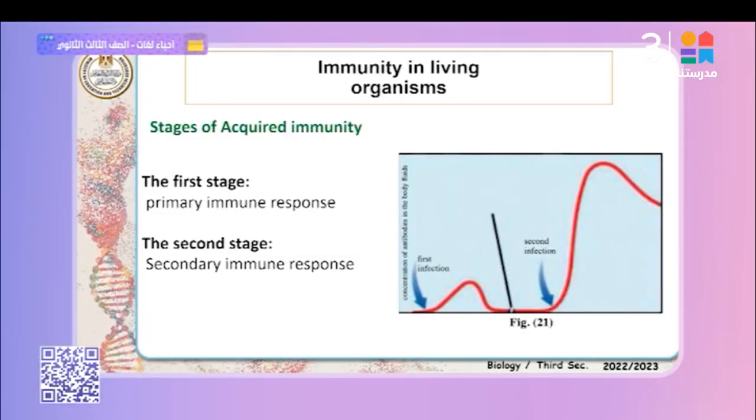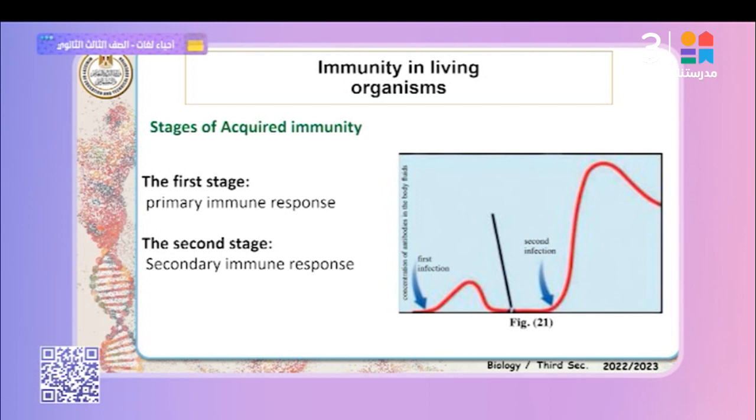Finally, the stages of the acquired primary immune response and secondary immune response. The graph in figure 21 in front of you represents the first infection and the second infection. The first infection represents the primary immune response, formed with the help of B and T lymphocytes. It takes about 5 to 10 days, so the response is slower compared to the secondary immune response, which depends on the memory cells.